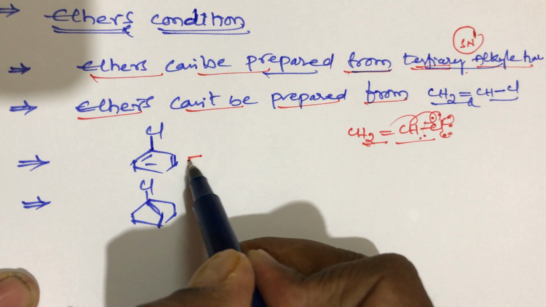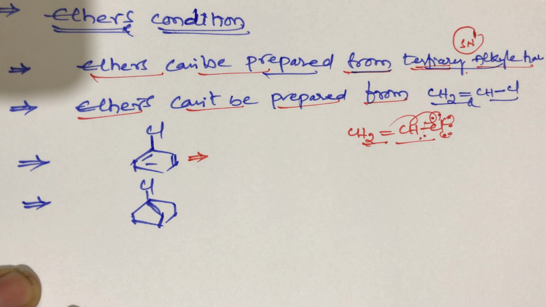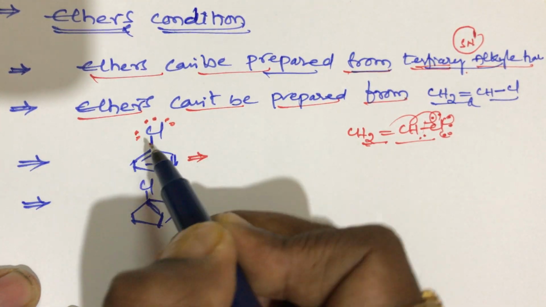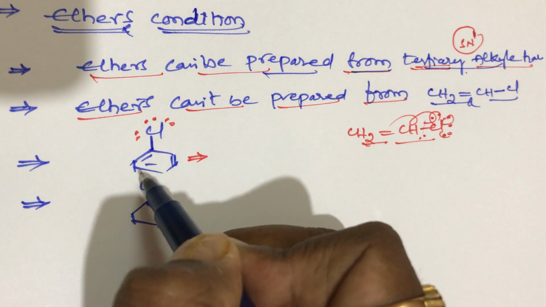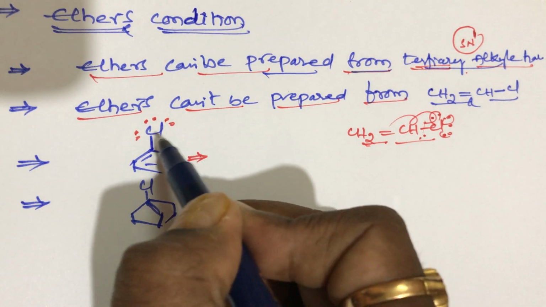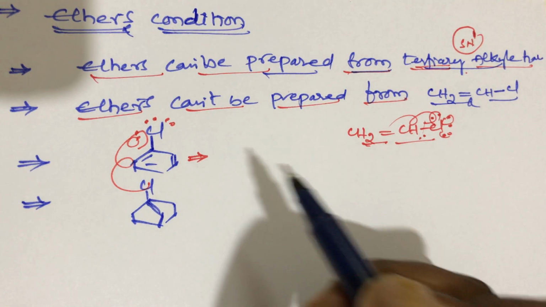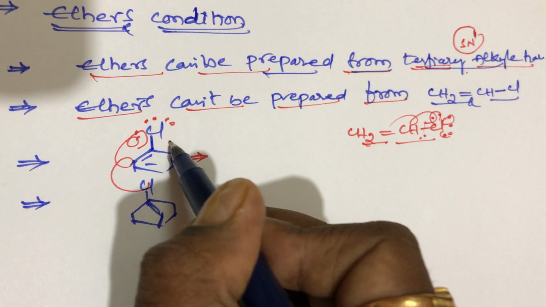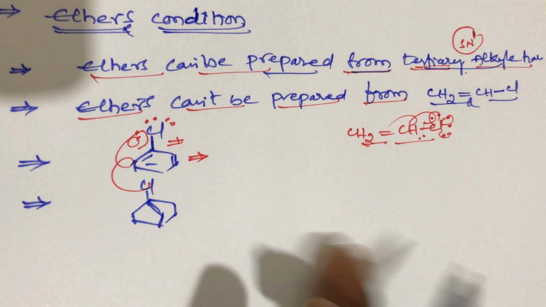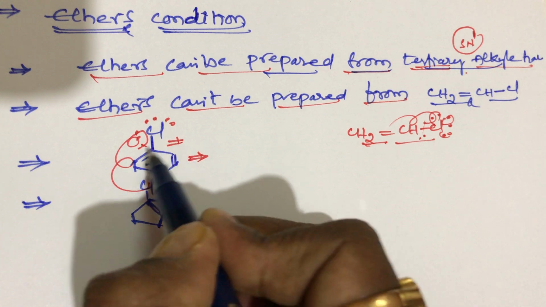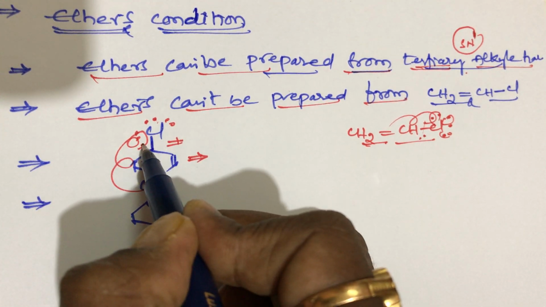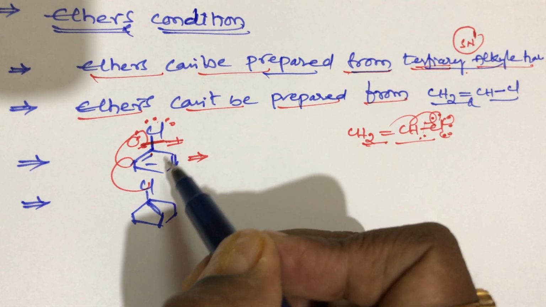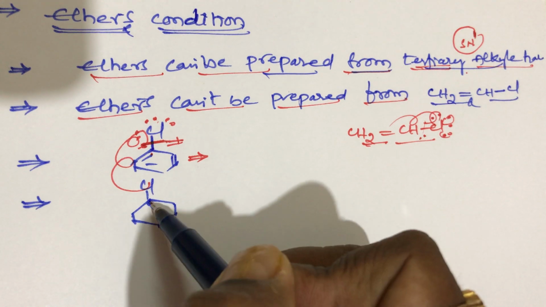And one more thing student, in chlorobenzene also, this chlorine has 3 lone pairs. The lone pair electrons are participating in the resonance student. One lone pair of this chlorine participates in the resonance. So that's why here also same thing student, partially double bond character will be formed. So here bond breaking is not easy between benzene and chlorine, that is chlorobenzene. So that's why ether cannot be prepared from chlorobenzene. And here also same thing student.